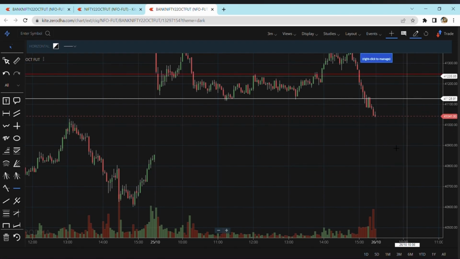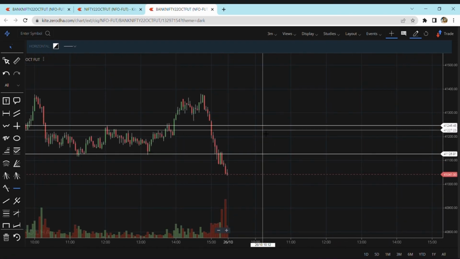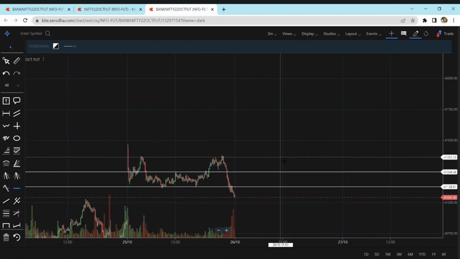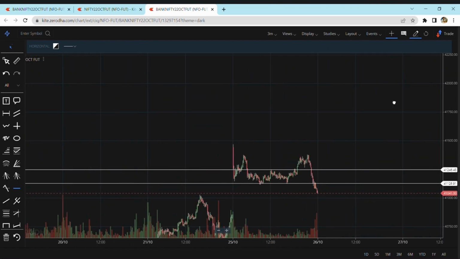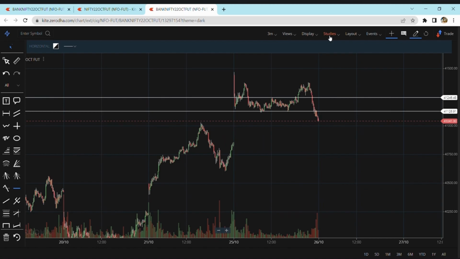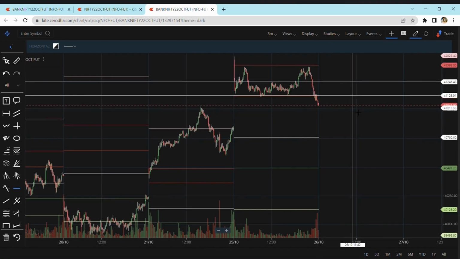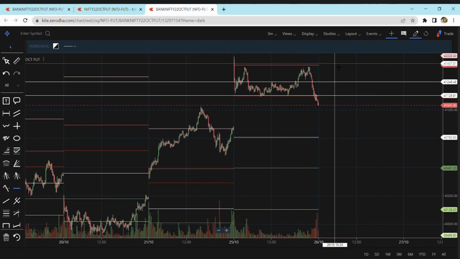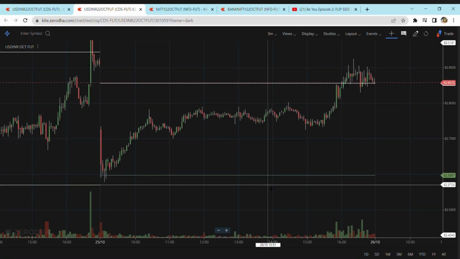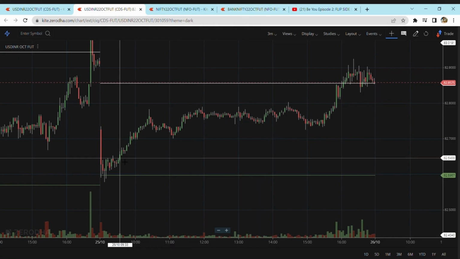So we can see it may open a little bit gap down, and then from here it may move up until 41,277. The pivot has gone over here, so let me add pivot points. So it may go up until 41,400. That would be my target. And on the bottom side, my target would be 40,750.